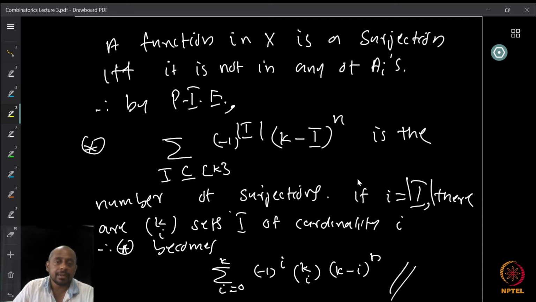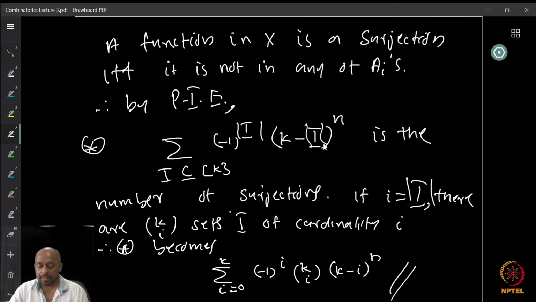Now, again, a function in X is a surjection if and only if it is not in any of the A_i, because A_1 to A_k contains all of the functions which miss any of the elements. So therefore, it contains all of them. By the principle of inclusion and exclusion, we have the summation over I subset of 1 to k of minus 1 raised to cardinality of I, times k minus cardinality of I whole raised to n, is the number of surjections.